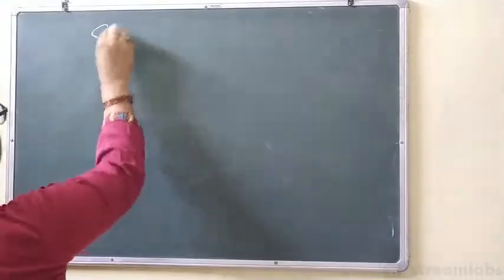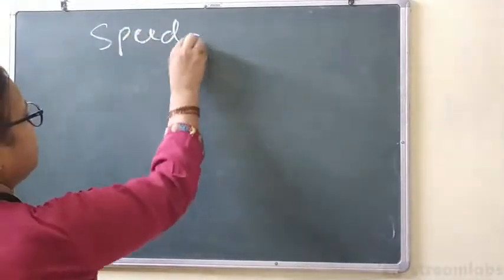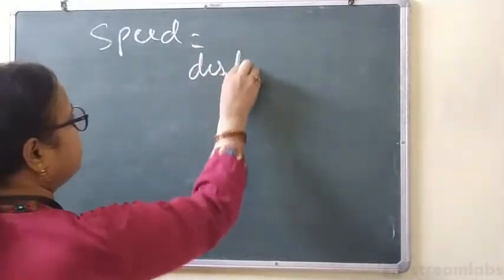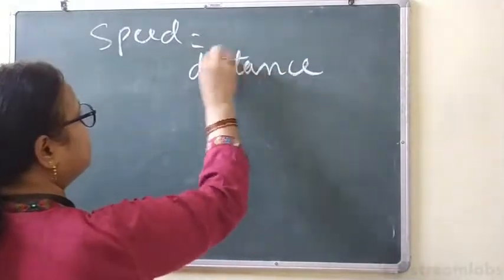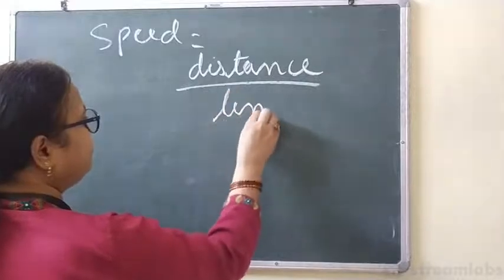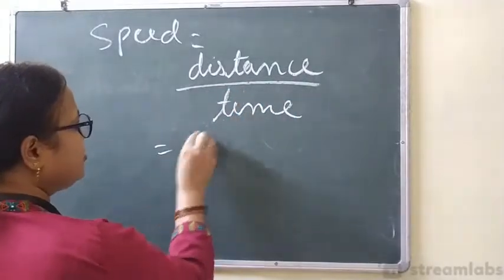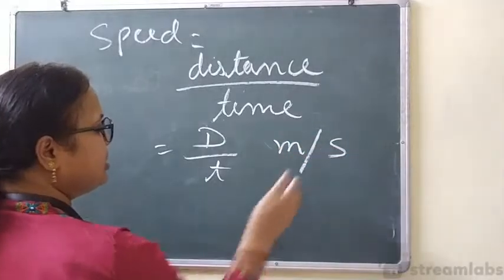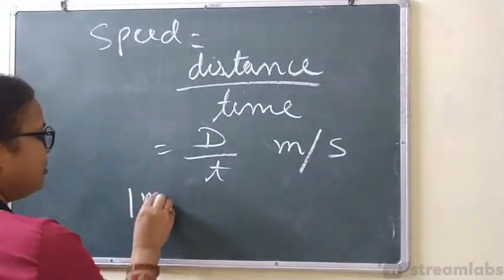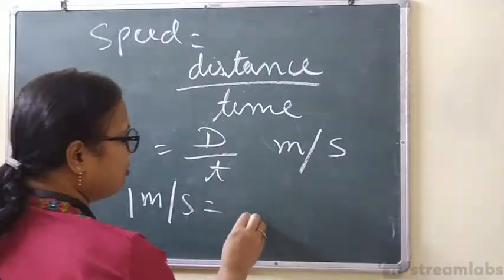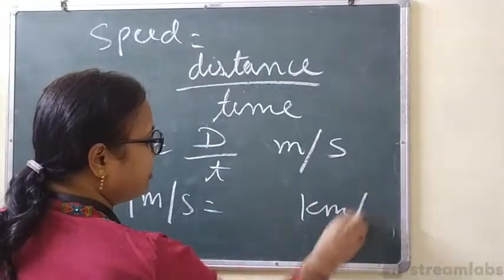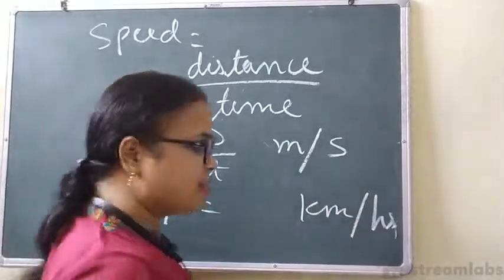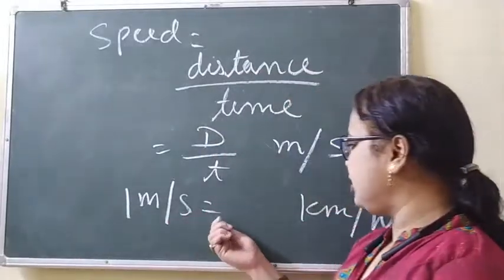So the formula of speed is distance by time. So distance means d and time means t. So what will be the unit? Meter per second. And so 1 meter per second will be equal to what? Dash kilometer per hour. Now give the answer. In the dash, what will you fill here?